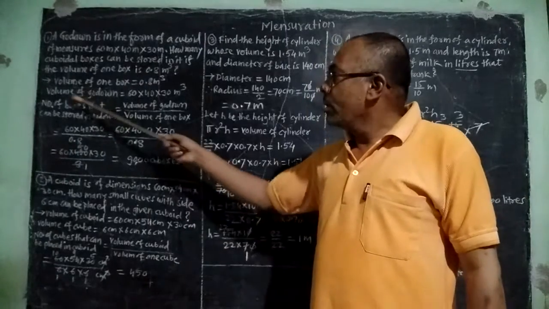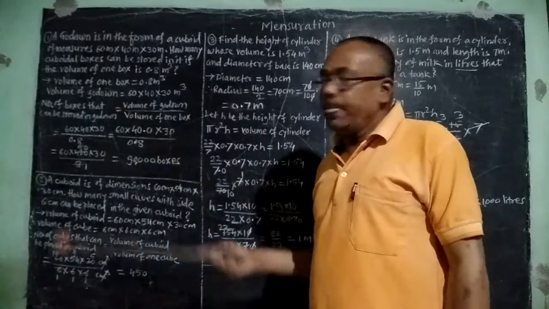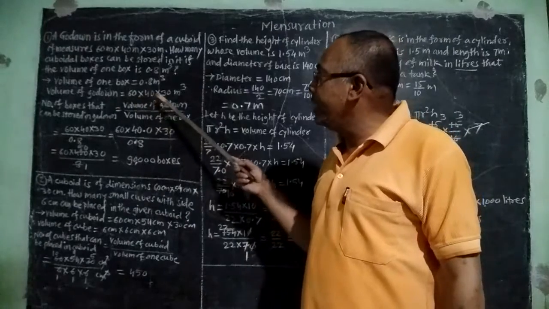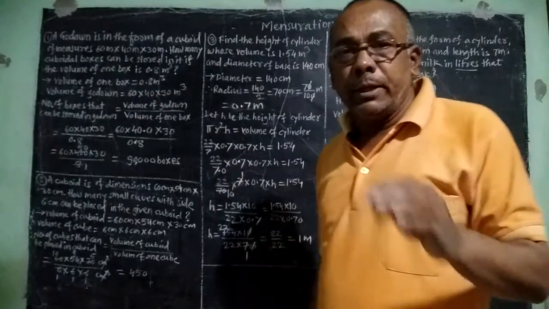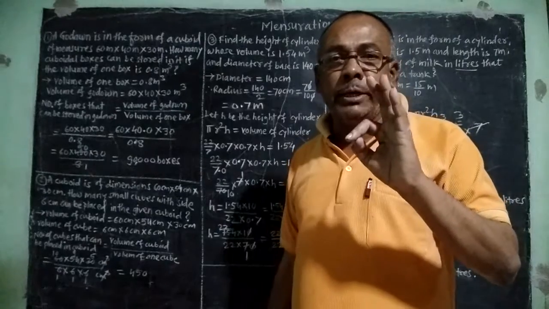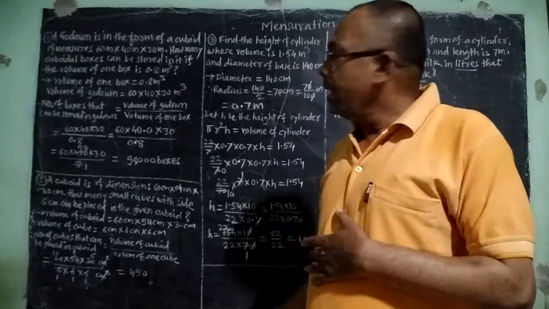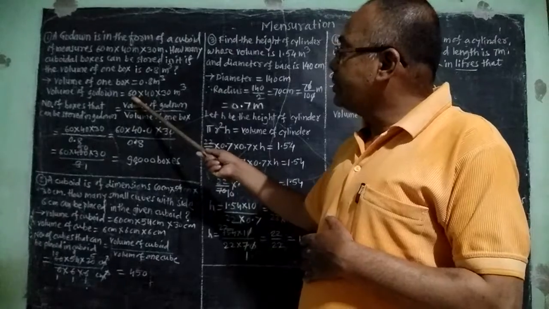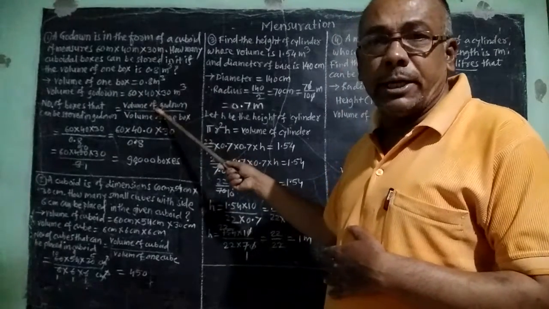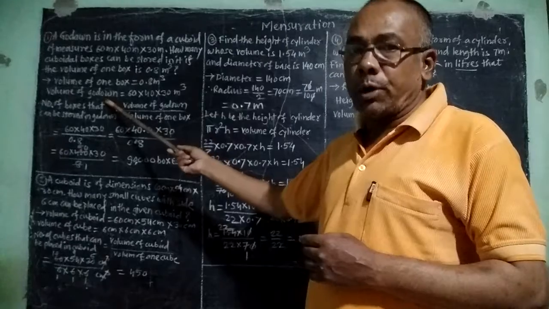Then volume of godown is equal to 60 into 40 into 30, because the godown is cuboidal and the volume of cuboid is equal to L into B into H, that is length into breadth into height. And in this way 60 into 40 into 30 meter cube is the volume of the godown.